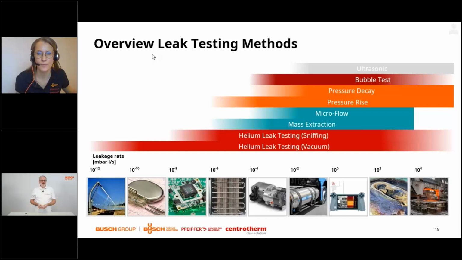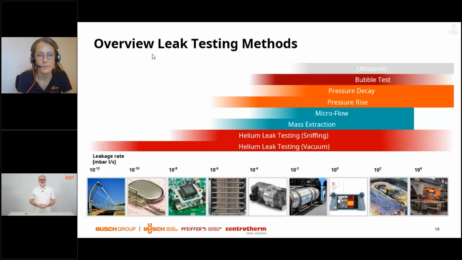And only if you need higher sensitivity, for example, you go for leak testing with helium. Flow methods are also a subgroup of leak testing with air, but they can push the detection limits, especially if you go to vacuum. So this mass extraction, which is indicated here, is leak testing with air against vacuum in molecular flow regime.